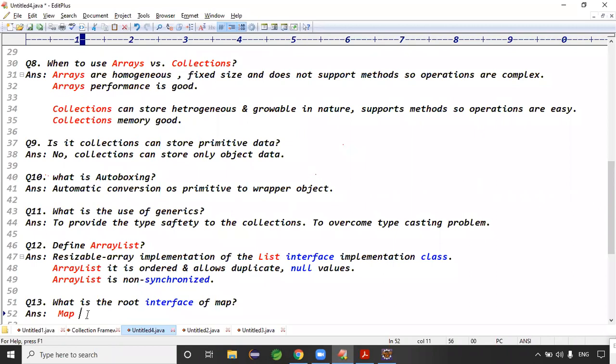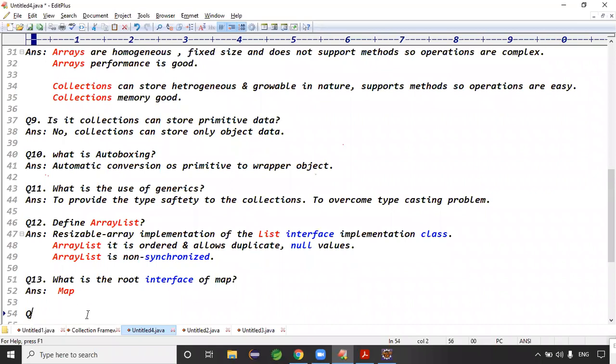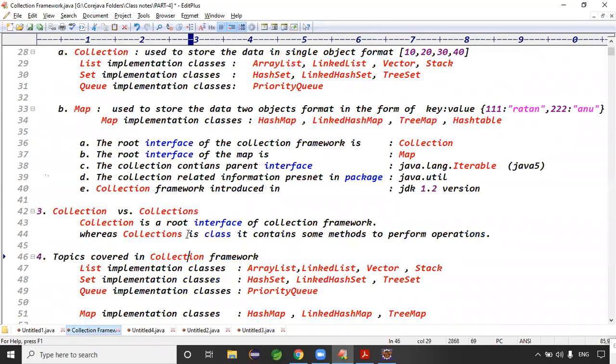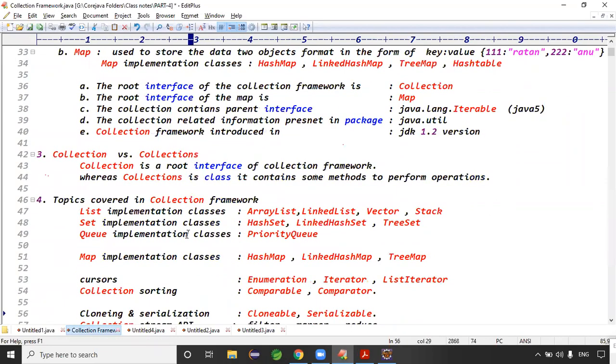The root interface of Map is Map only, right? Exactly. Okay. What are the parts of the collection framework? The collection framework contains how many parts?